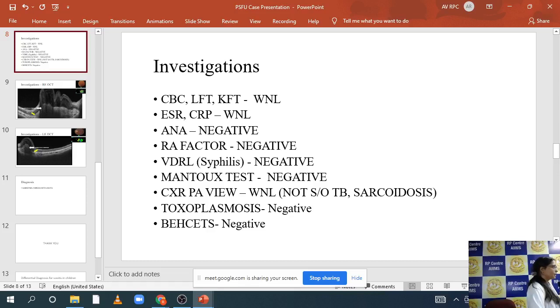Persistent uveitis. So in this case, you are sure this uveitis is persisting for the last 3 months. Yes, so the cells are still present. Okay, so it's a chronic panuveitis. Your diagnosis, Dr. Sadia?